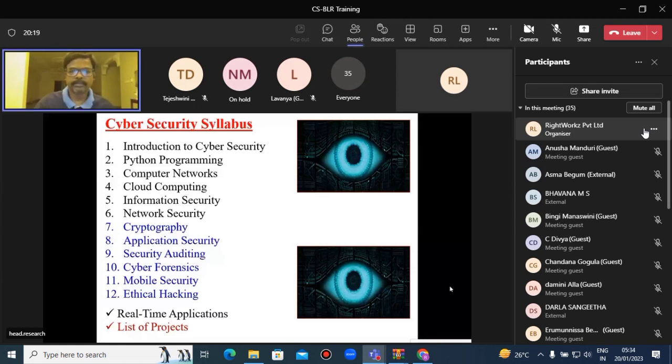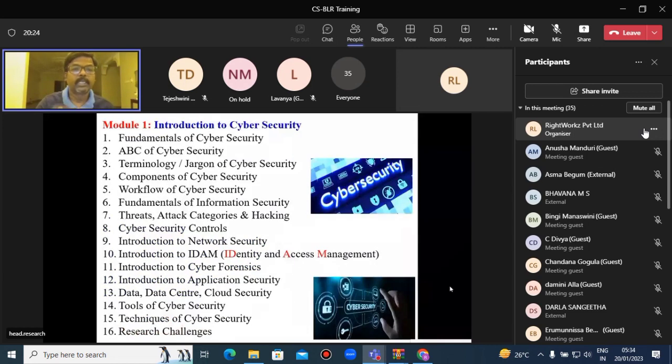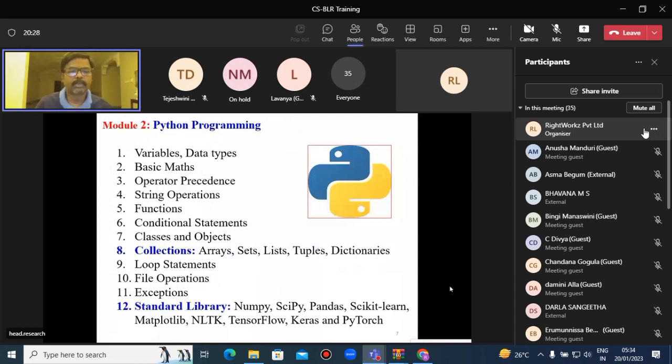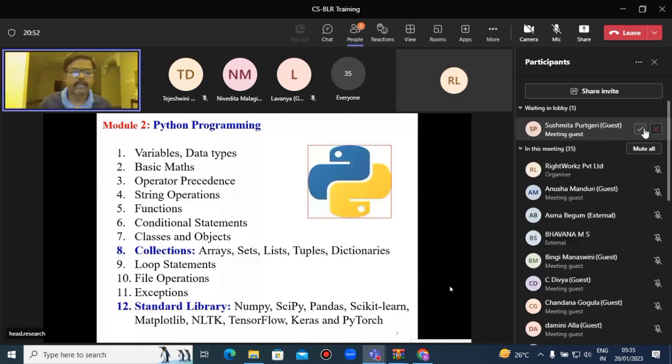And these are the 16 concepts last class I have explained. And today I am going to explain Python programming, complete 12 topics like variables, data types, basic mathematical operations, operator precedence, string operations, functions, conditional statements, classes and objects, Python collections like arrays, sets, lists, tuples, dictionaries, and the loop statements, file operations, exceptions.